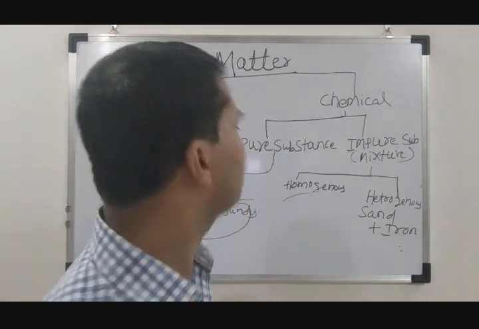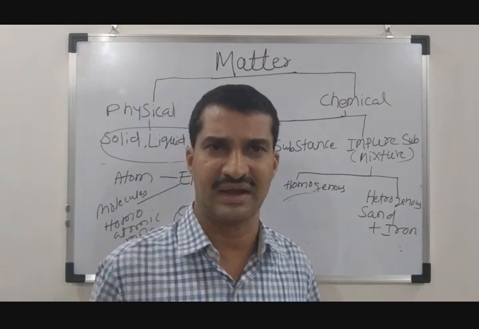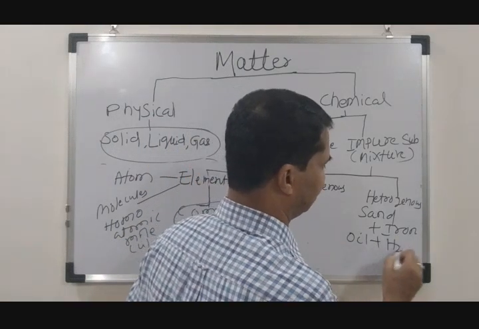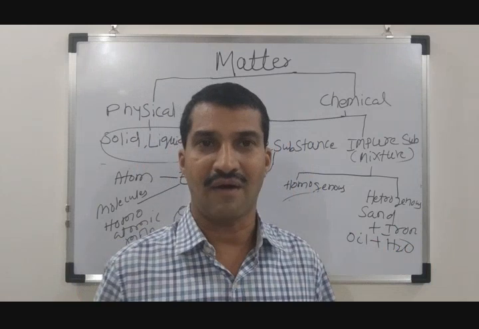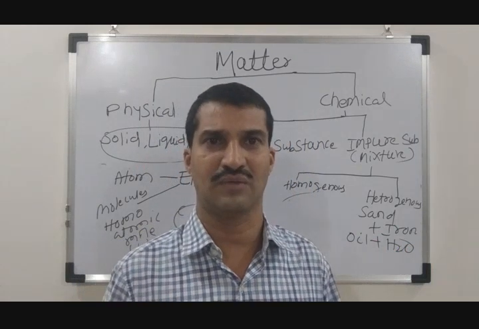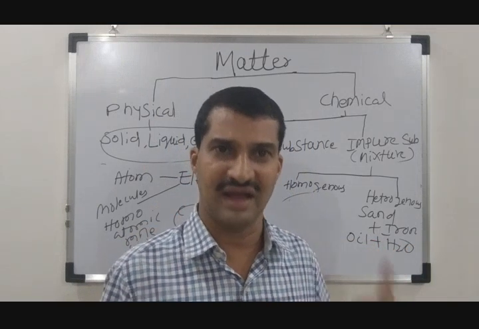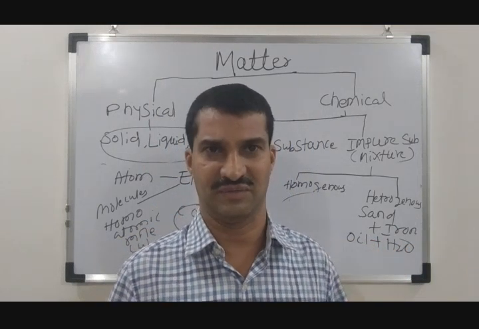If I give another example, any example you can take, let's say I will mix oil with water. Again, oil will not be completely miscible in water, so you will have a clear-cut phase difference between oil and water. So this is again an example of a heterogeneous mixture.